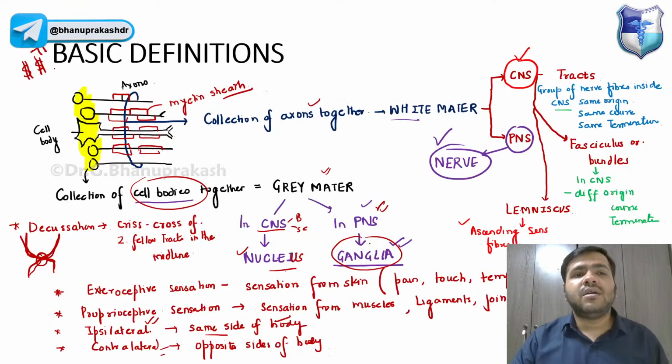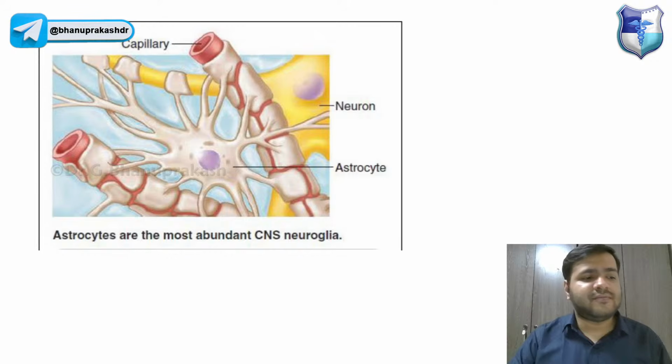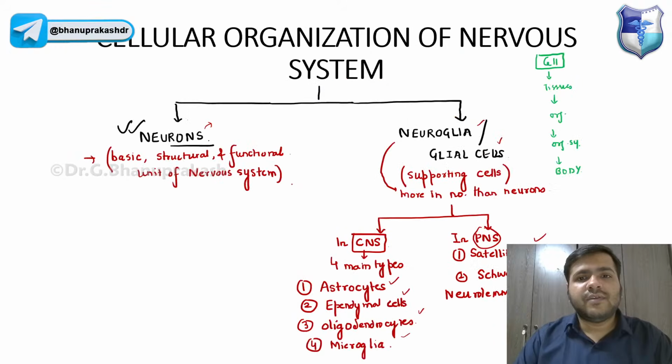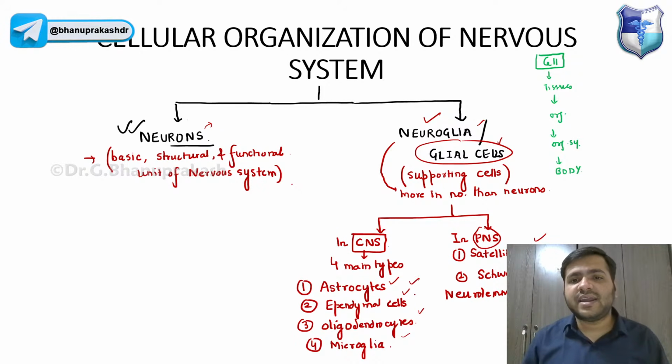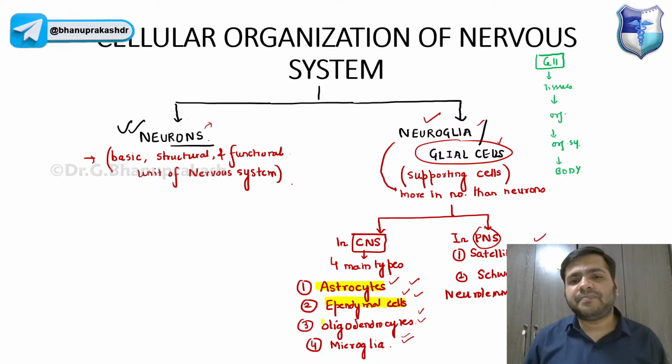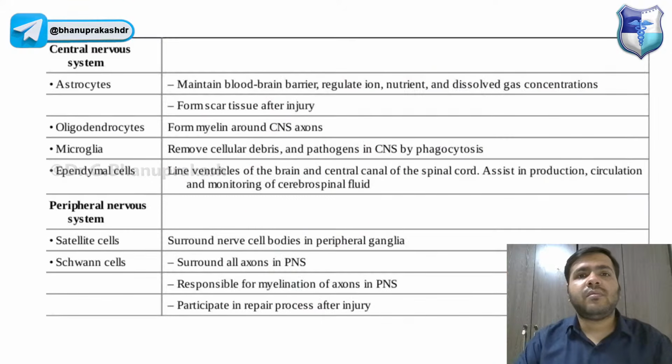Now, coming on to these cells, let's first quickly discuss them. We have discussed the neuroglia or glial cells, the supporting cells in the CNS. We have four main types: the astrocytes, ependymal cells, oligodendrocytes, and microglia. I will be discussing all the cells one by one in a very short part. And we have Schwann cells and satellite cells. So let us try to discuss this.